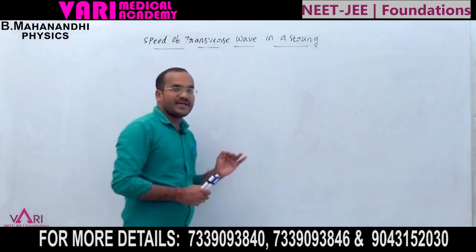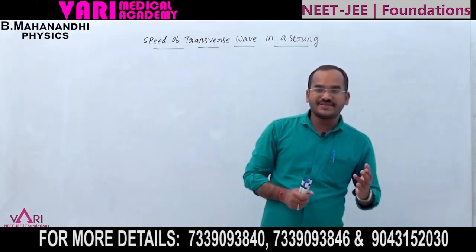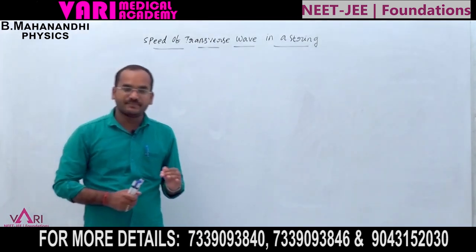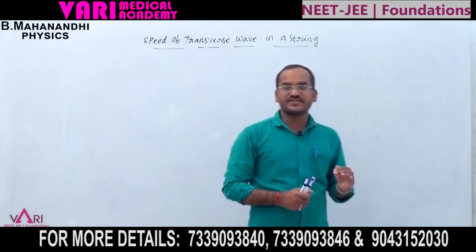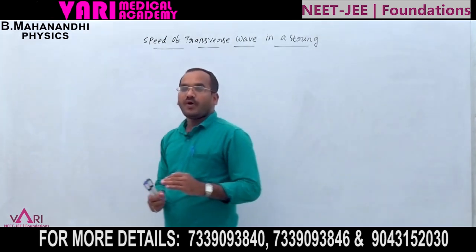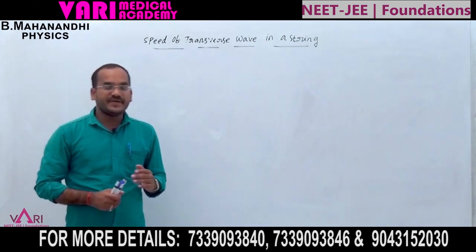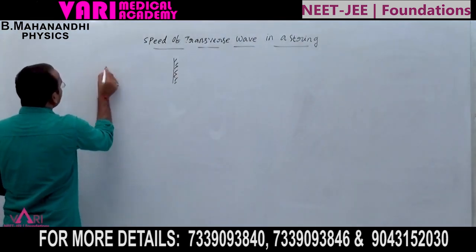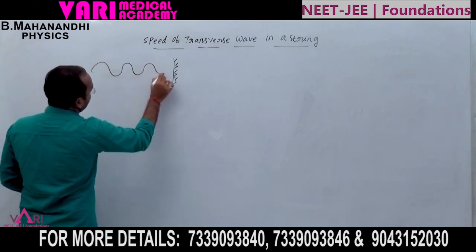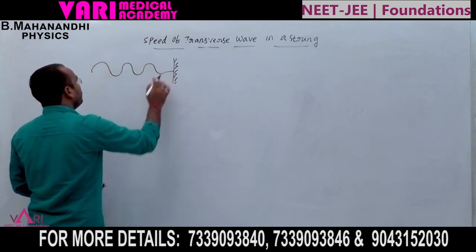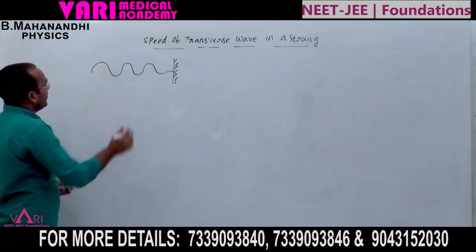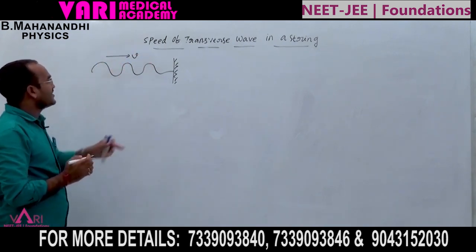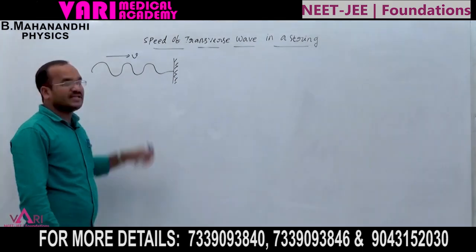The amplitude above and the amplitude below the propagation direction are both the same. Now, if you want the speed, one end of the string is fixed. When the transverse wave is going along the string, how much speed is maintained by this transverse wave in a string, I need.